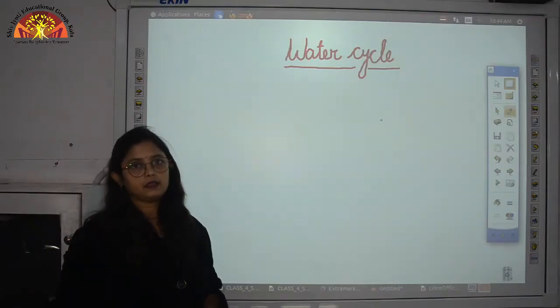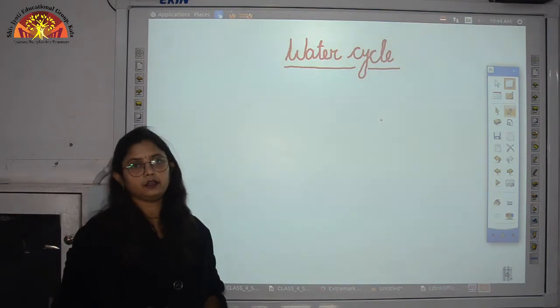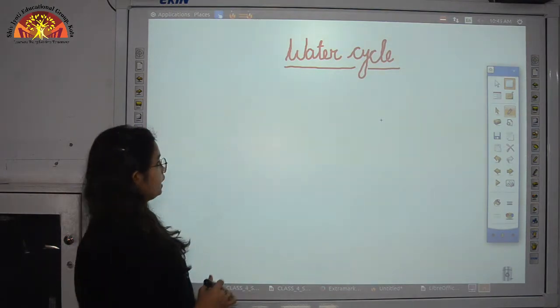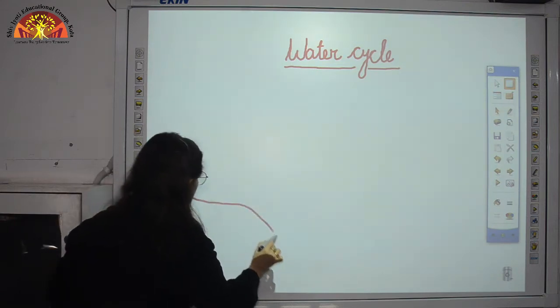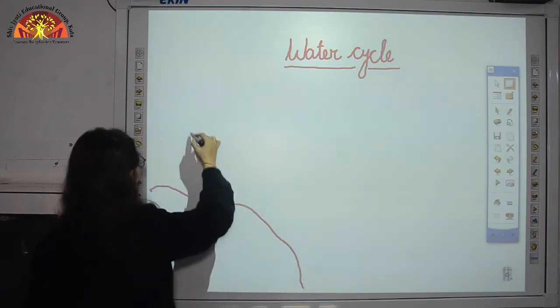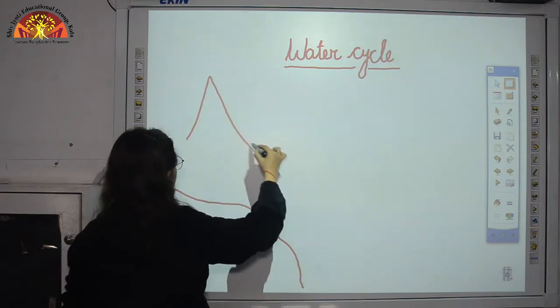Now children, let us learn how to draw the water cycle in your notebooks. Okay, so for that, first you make a piece of land over here. Now some mountains are here.